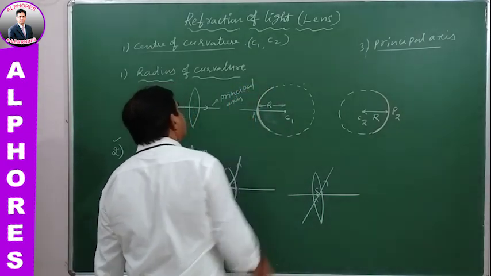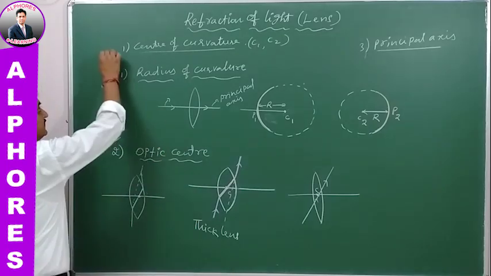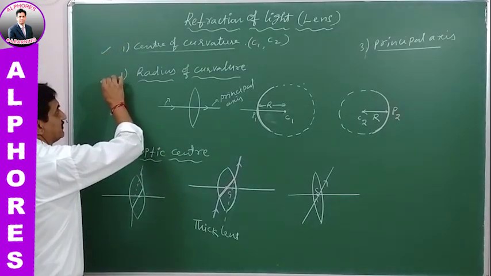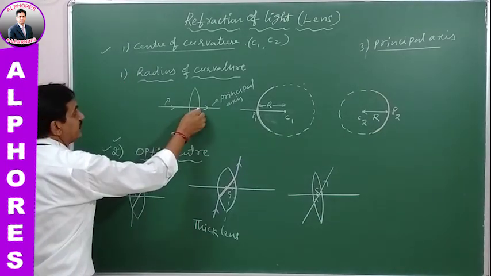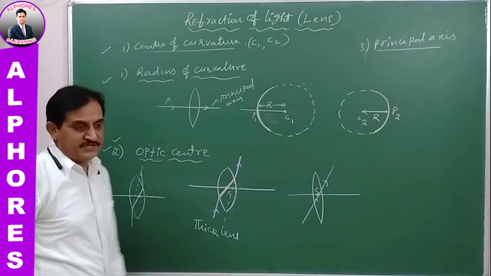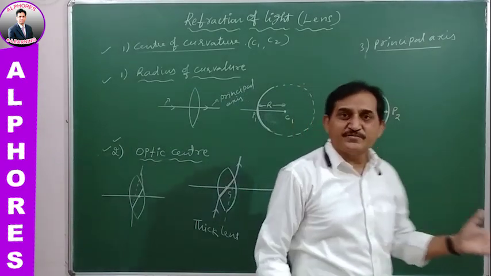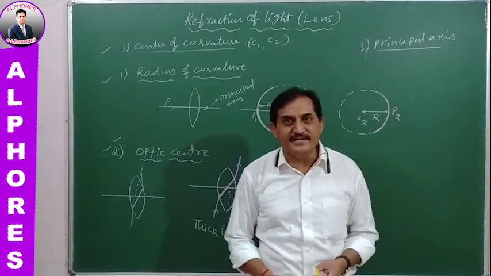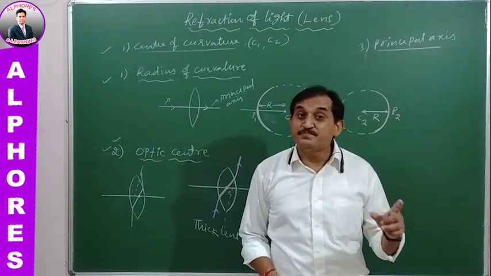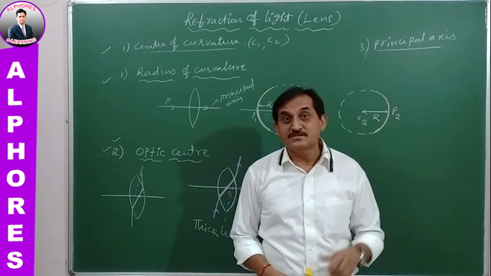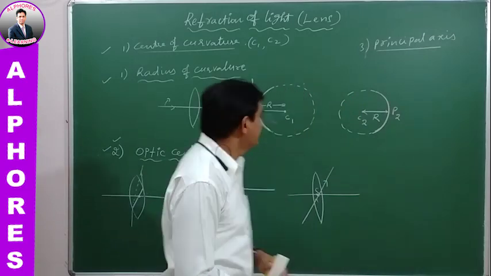Now the center of curvature is over, the optic center is over, and the principal axis is over. Radius of curvature: the radius of curvature of a lens is defined as the radius of the sphere of which the surface is a part.